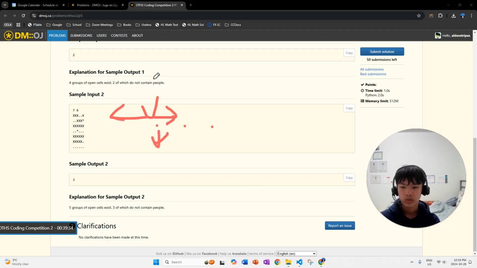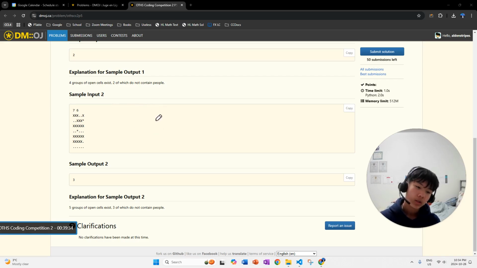So you really want to mark this as visited when you find it on the right as not a wall, and then you recursively call it for this one. You can't go backwards because this one's already visited. To label when we've already visited an open square, which is a dot, we're just going to put an X there like it's a wall, just so that we don't look at it ever again.